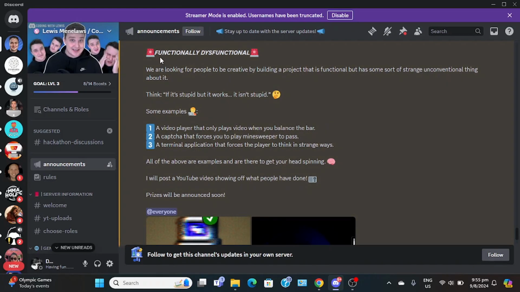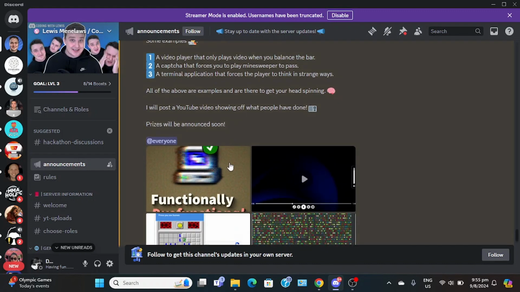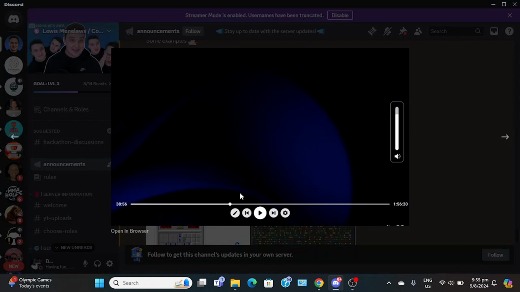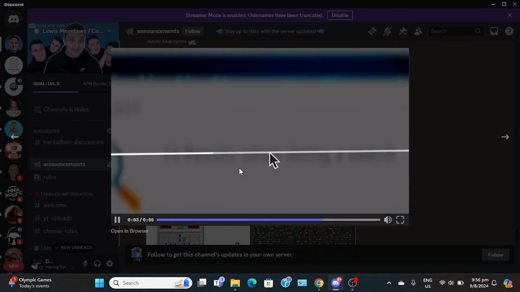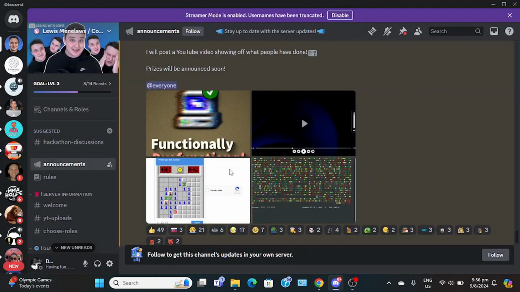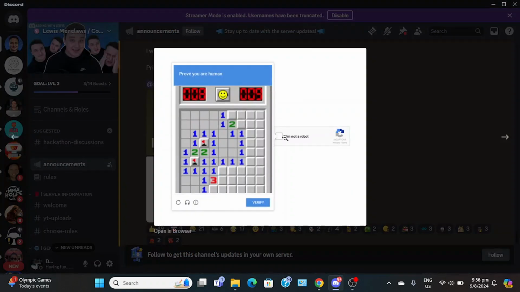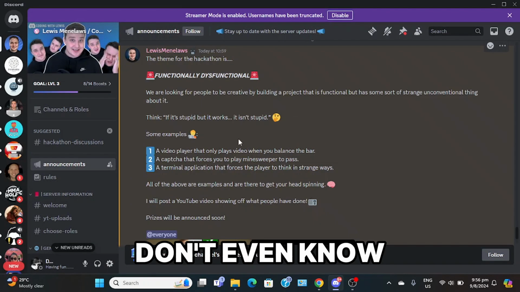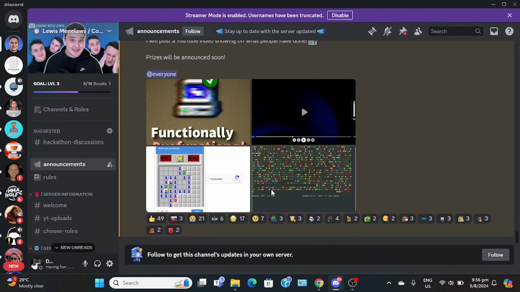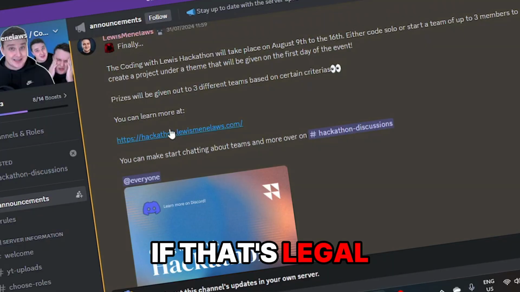So this is a very weird theme, but essentially it's like, for example, this project where you have a media player, but in order for it to play you have to balance the bar, or one where you have the captcha but you play Minesweeper. So yeah, I'm going to think of an idea for this. I guess we can ask ChatGPT for help.